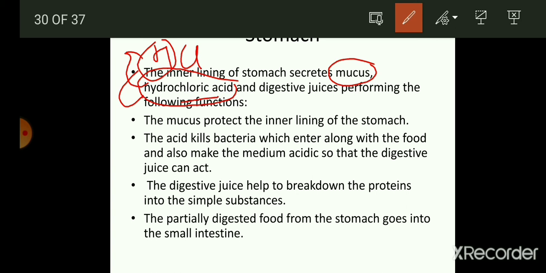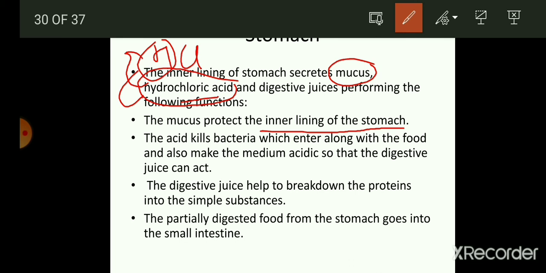The first function is that the mucus protects the inner lining of the stomach. Students, the food that we are eating is very rough, and if it is present in the stomach as such, it will damage the inner lining of the stomach. So it is very important that first it mixes with the mucus of the stomach.